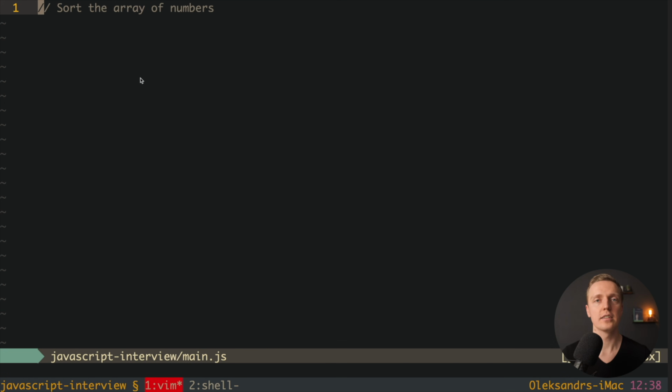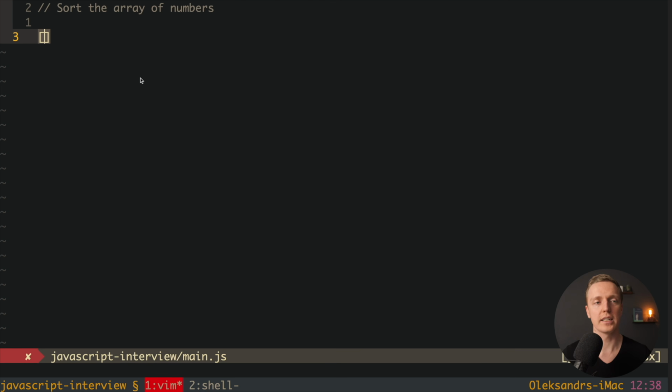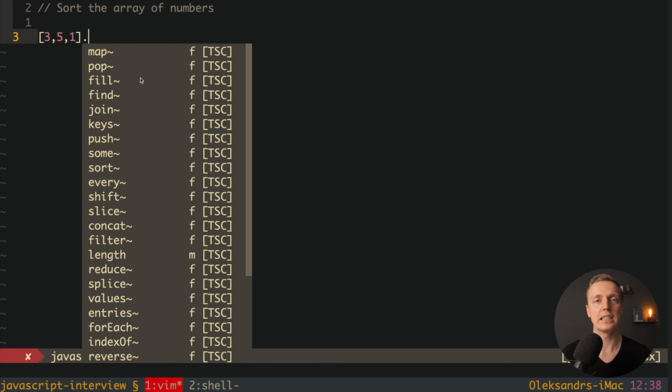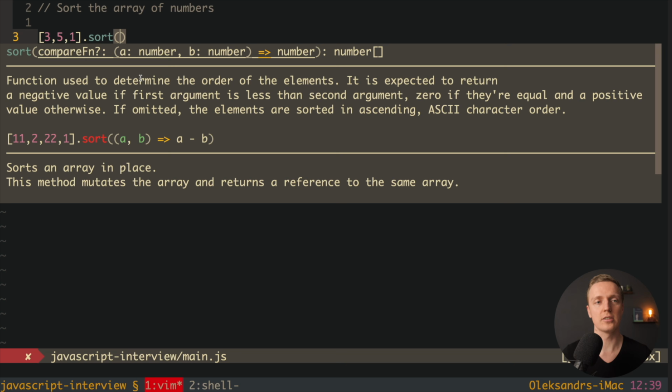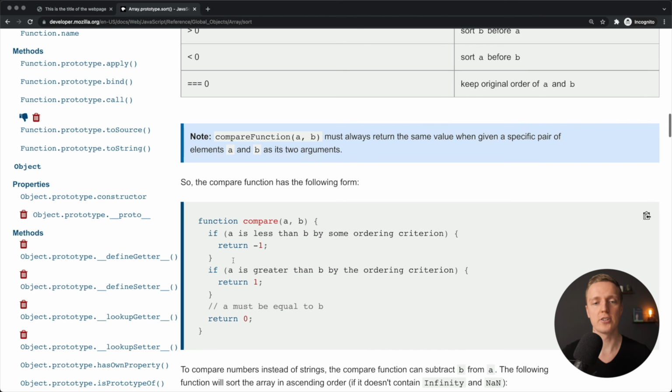We already had a certain exercise when we mapped our users in one of the previous videos. But here I want to talk about sorting a little bit deeper. As you can see, you can get a question: sort the array of numbers. Which actually means we have an array, for example 3, 5, 1, and we must sort it. And for this we are using the sort function in JavaScript, so we simply write sort, and here we must pass a sorting function.